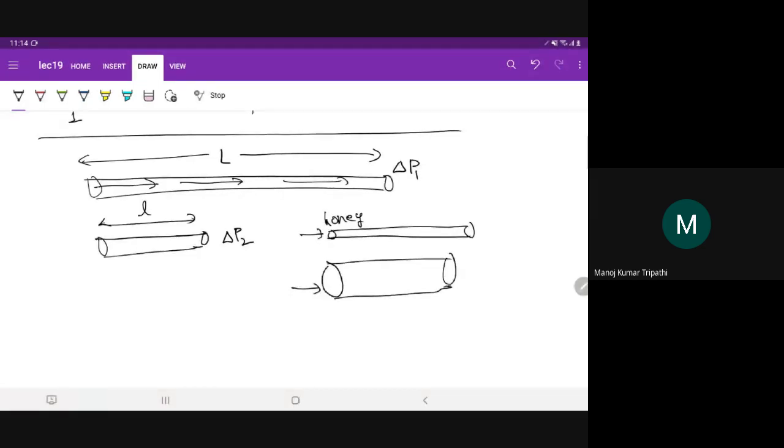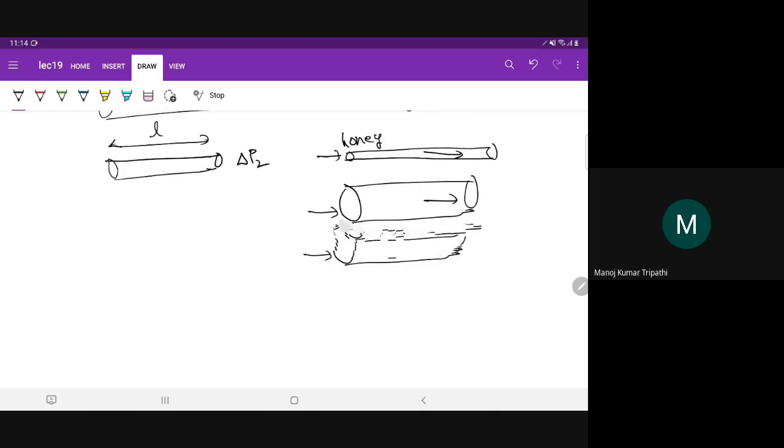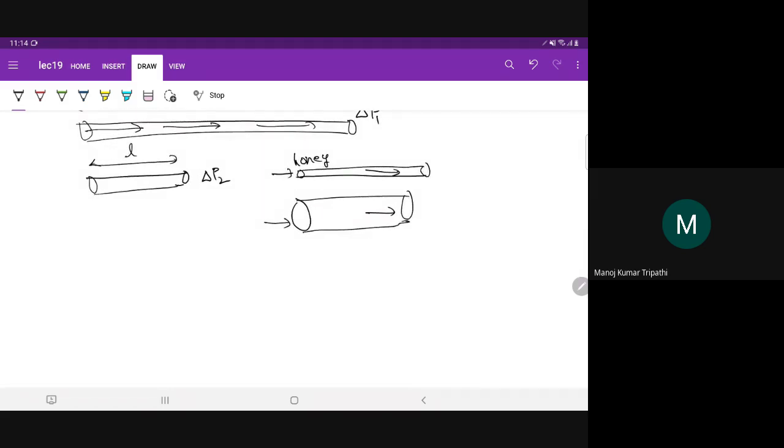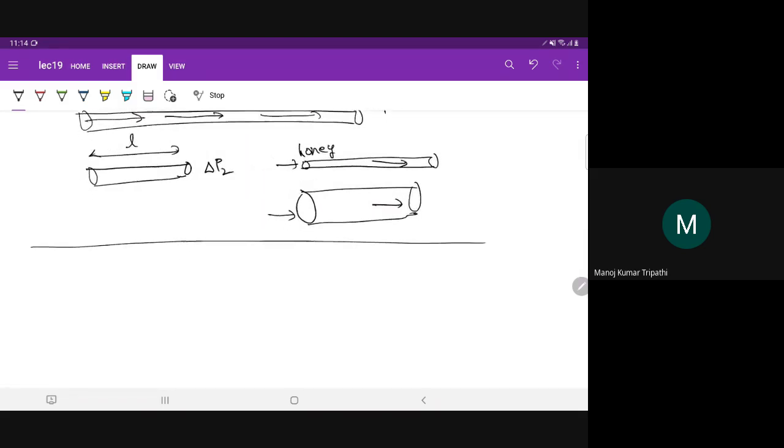So in the pipe where the cross sectional area is smaller, you will require more pressure difference to flow the honey at the same flow rate or velocity, right? It will be difficult to push the honey or a viscous liquid through a thinner pipe, right? These are some experimental observations, and we will see how we can incorporate them in the equations.